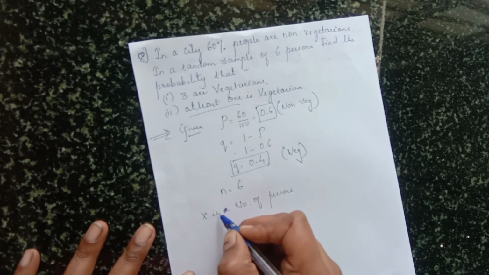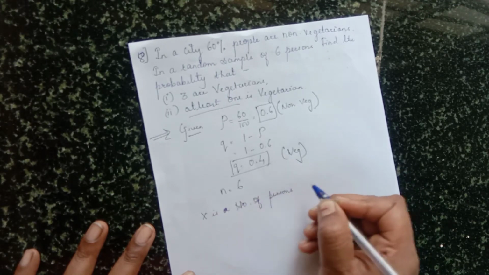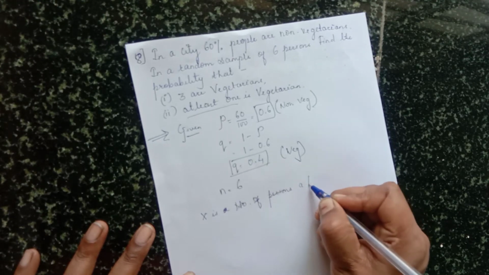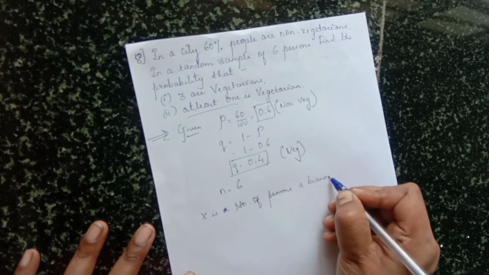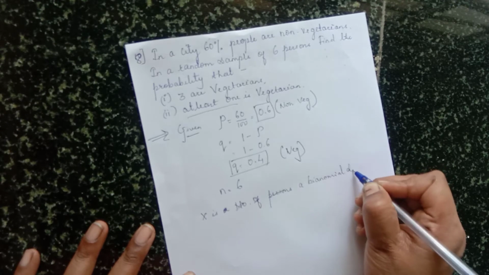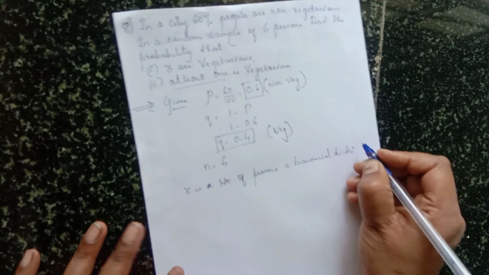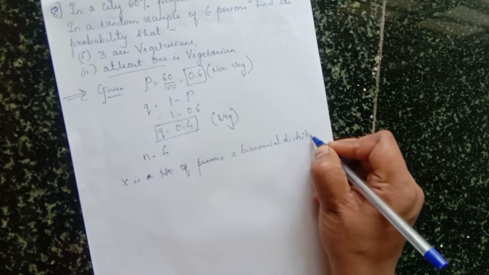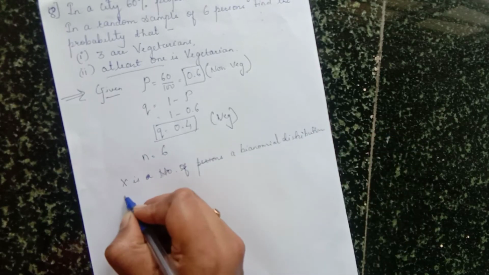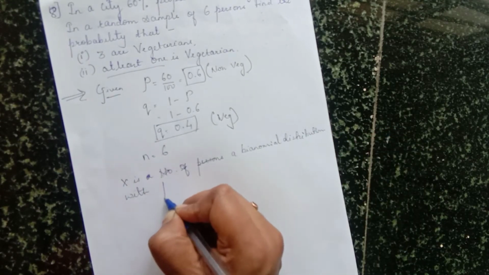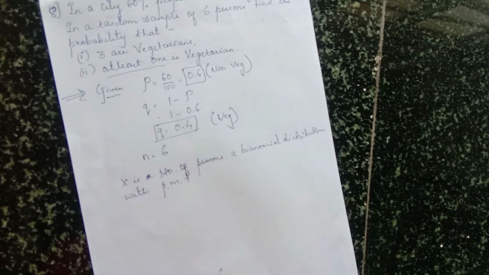Or you can write X is a binomial distribution with probability mass function. What is probability mass function?